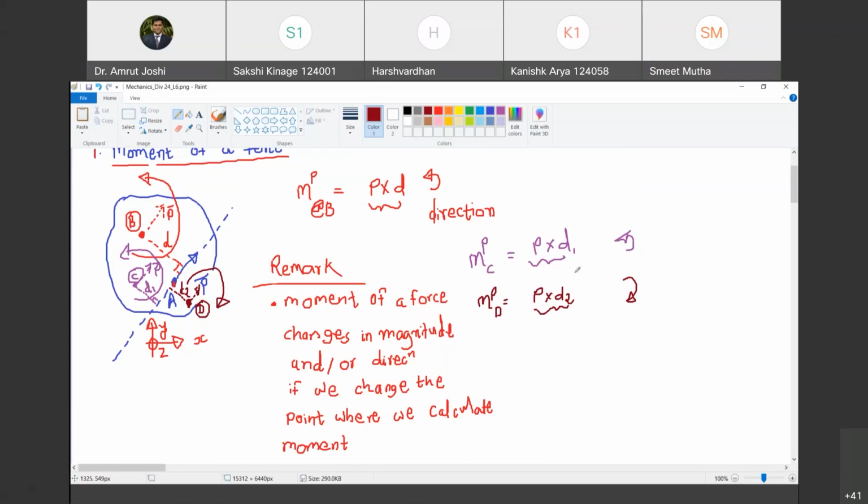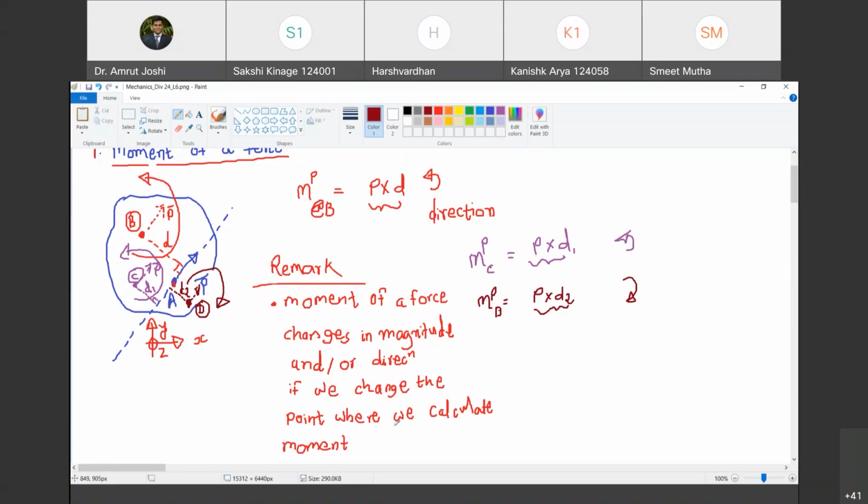Now, if I make d2 equal to d1, the magnitude of moment at point C and point D will be equal, but the sense will be opposite. Do you agree with me? Yes. So read the remark carefully. Each and every syllable, each and every line here has a meaning. Moment of a force changes in magnitude and/or sense. So either both will change or at least one of them will change. Are you with me? Yes, sir.